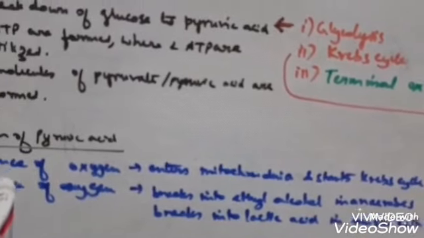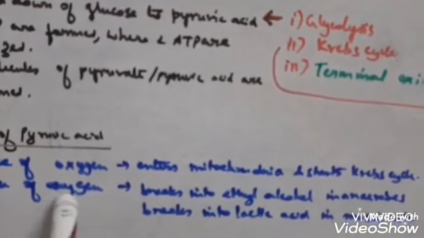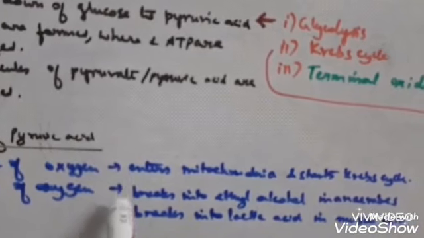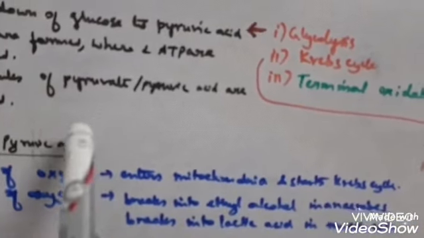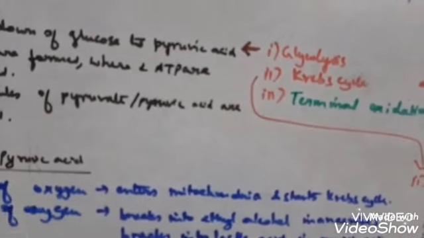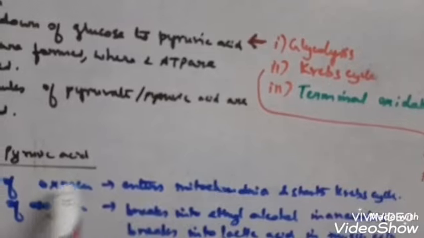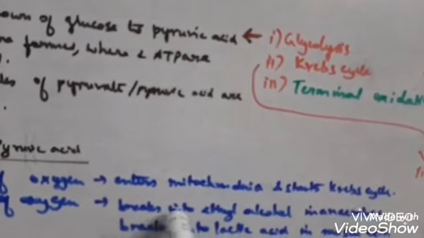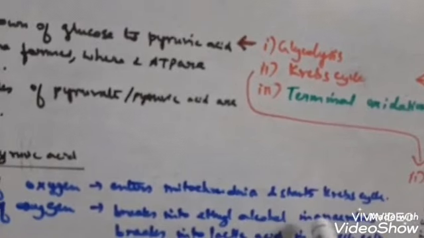But what happens when oxygen is absent? In eukaryotic organisms the glycolysis is followed by the Krebs cycle. But in prokaryotes, as they lack mitochondria, ethyl alcohol is produced.